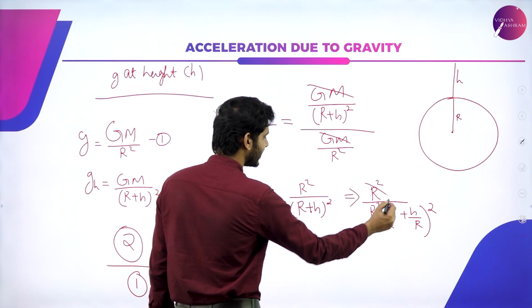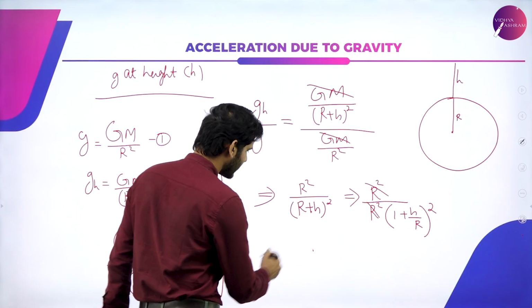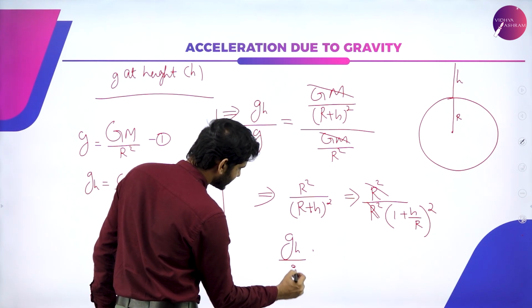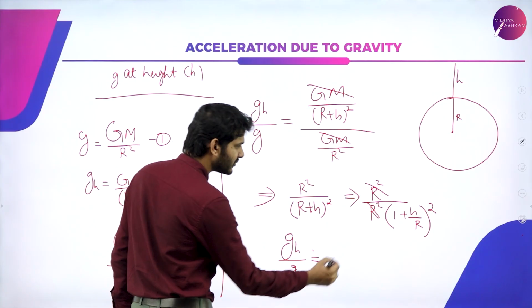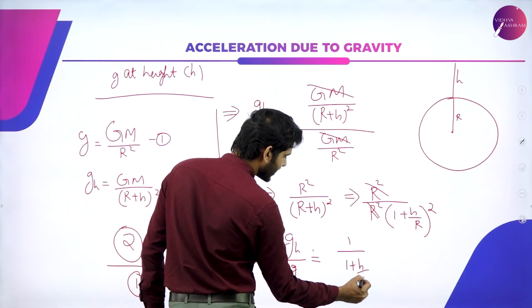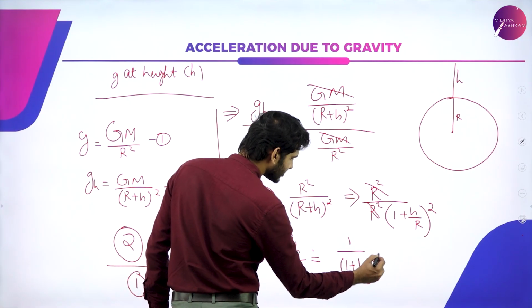So this r square and r square cancel out, and what I get is that gh divided by g is actually equal to 1 by (1 plus h by r) whole squared.